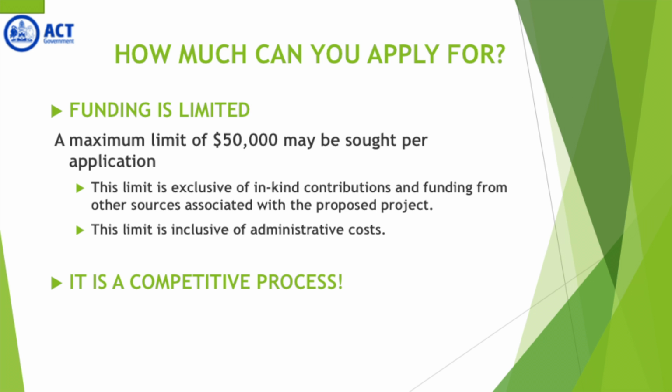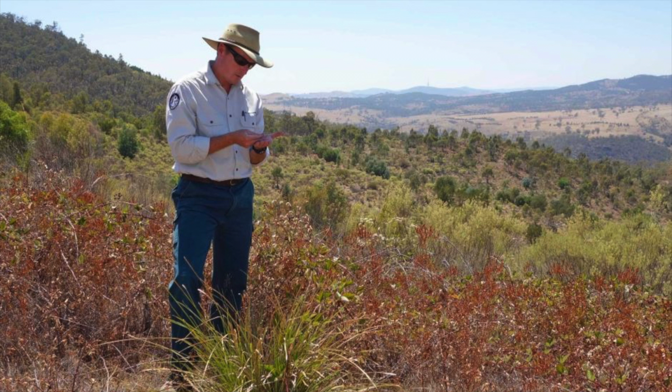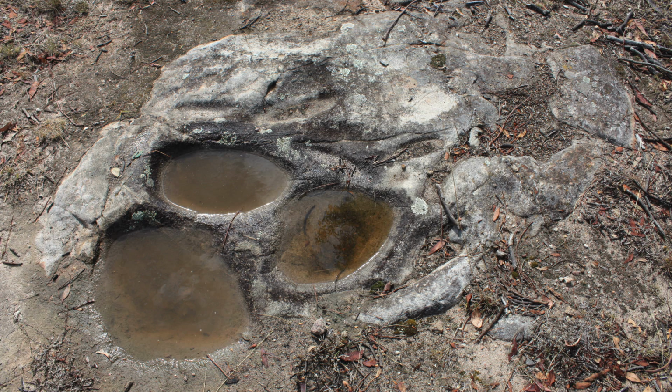Each application can seek up to $50,000. This limit excludes in-kind contributions and other sources of funding, but includes administrative costs. Your project activities must be conducted within the ACT border. You will need to get prior written permission to work on public land or private land not owned by you. You should also check if the sites you have selected have heritage or cultural significance. If in doubt, contact ACT Heritage.